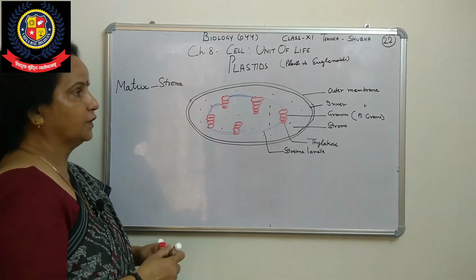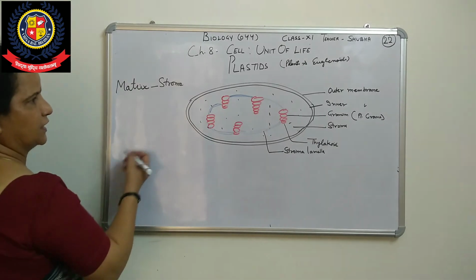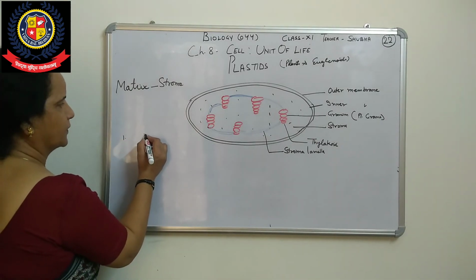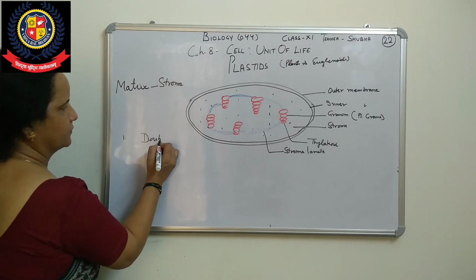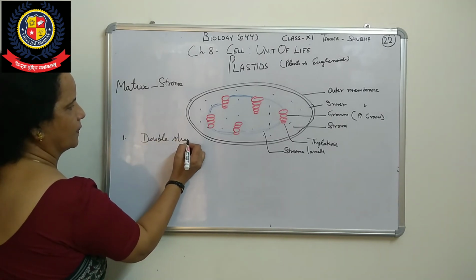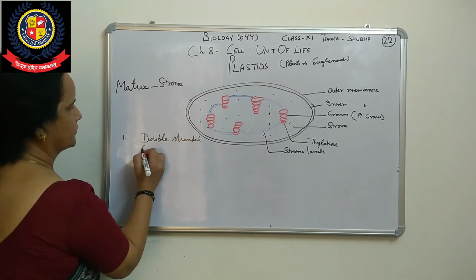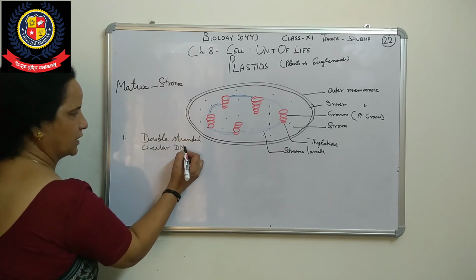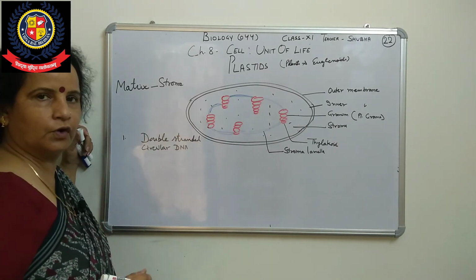Now, what are the main characteristics? Again, double membrane. Second, they have their own DNA, double stranded circular DNA, which is present in mitochondria also.